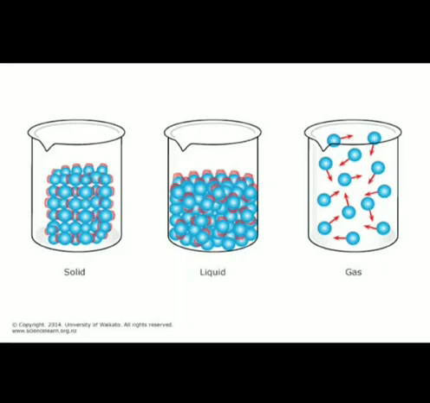Now we have to see the diagram of gas particles. You can see that the arrow marks are there. That means they can bombard, and move randomly in all directions. See here, because the particles are far from each other, they move randomly. Here the interparticle space between the particles is comparatively very large as compared to solids and liquids. That means the particles are very far from each other.